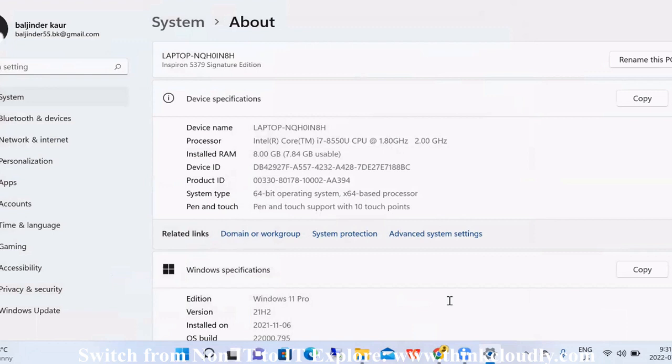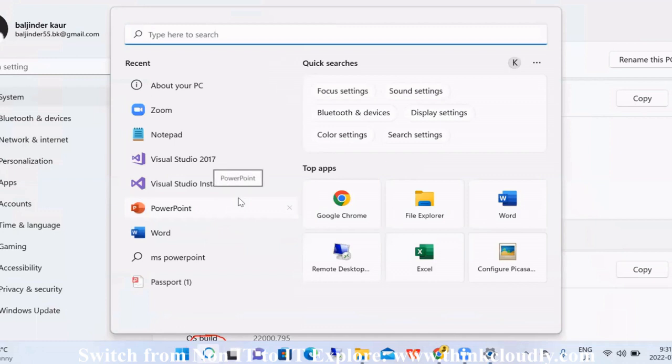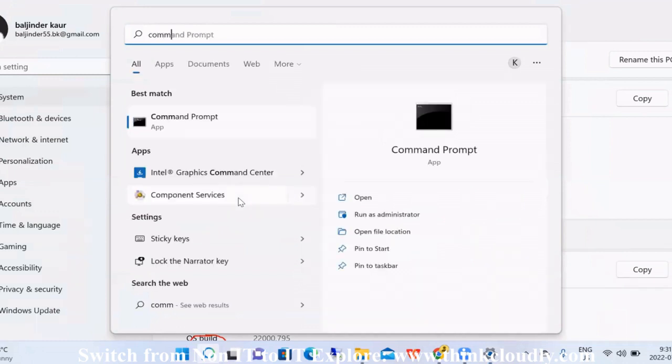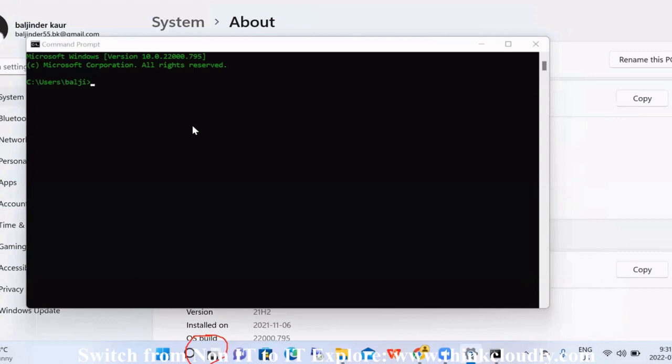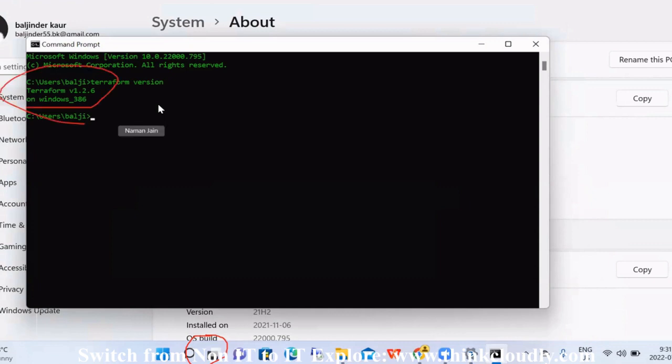Click on this magnifying glass. Open command prompt. Type command prompt and open it over here. Now over here, you can type terraform space version. Enter. You can see that it has been installed. Terraform has been installed successfully. So these are the steps which you have to follow in order to set up your own Terraform.